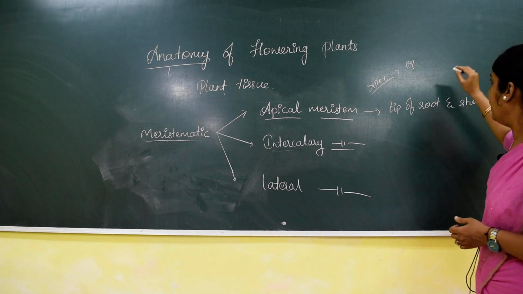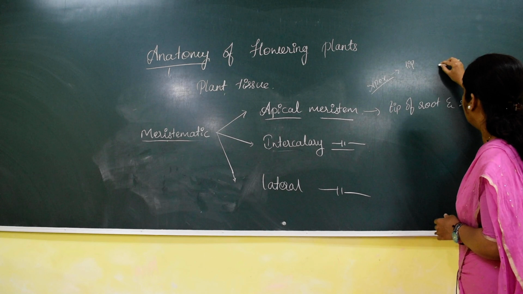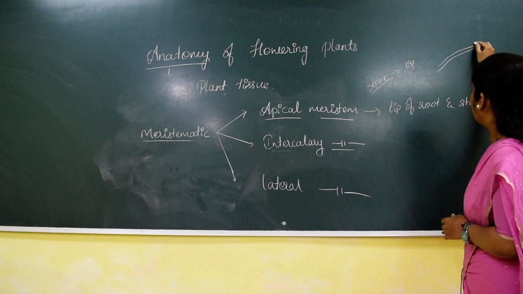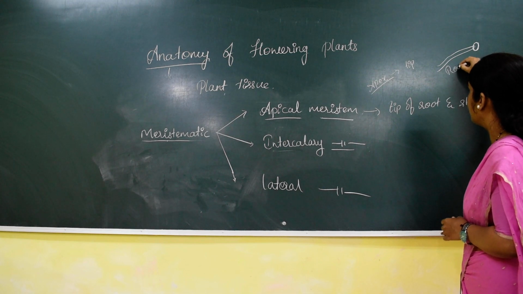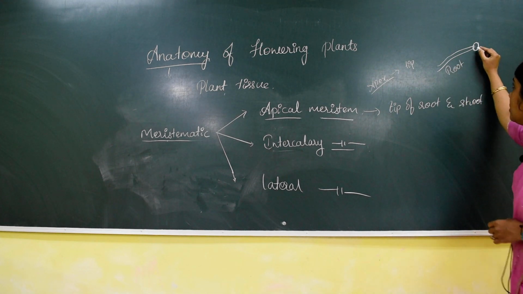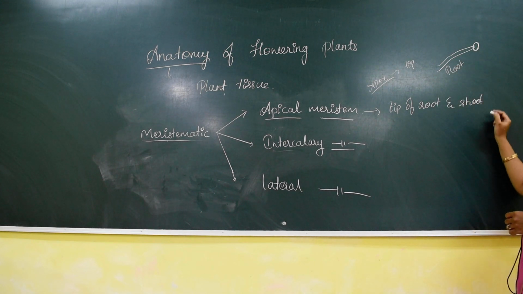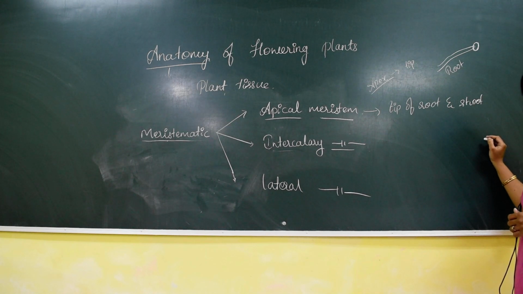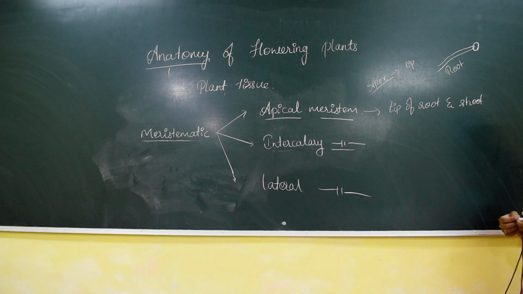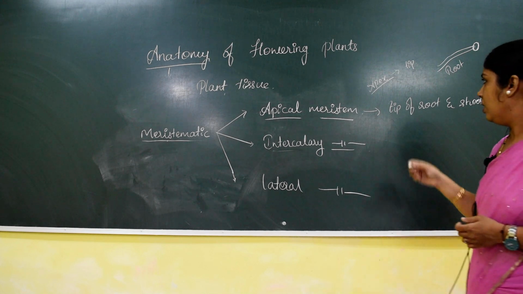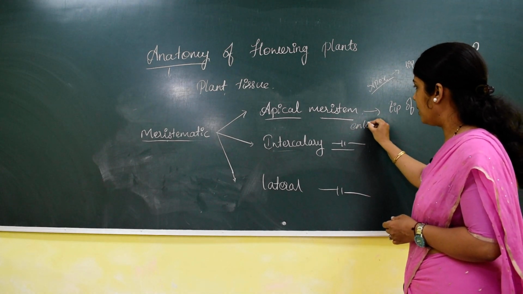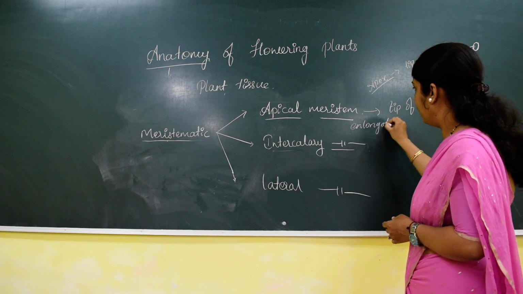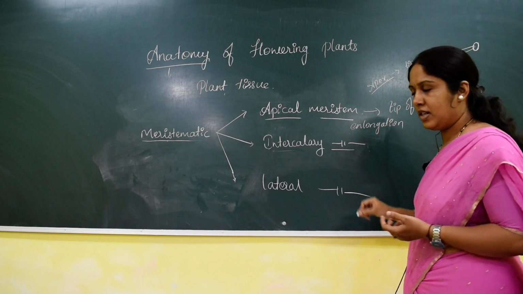Now let us consider this as a root. The tip of this root consists of which type of meristem? Apical meristem. And this apical meristem helps in elongation of the stem, or you can also say growth of the stem.